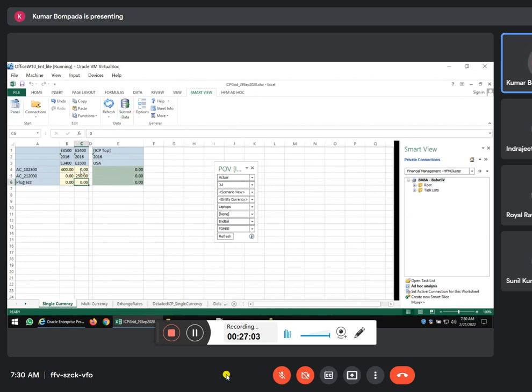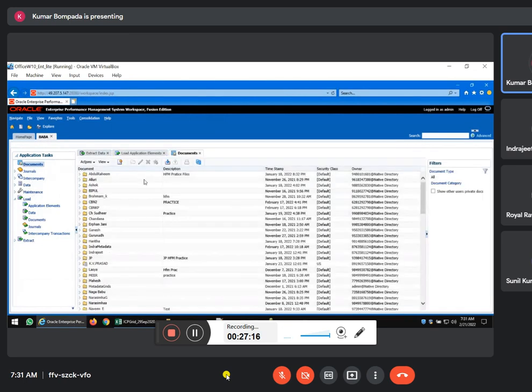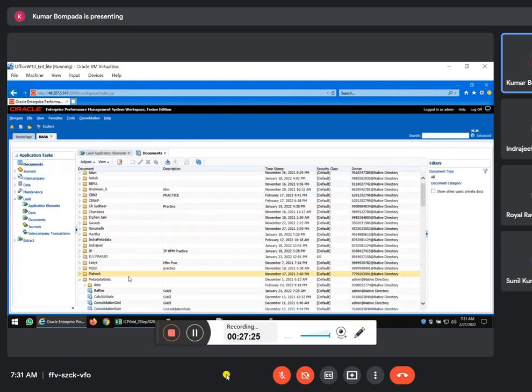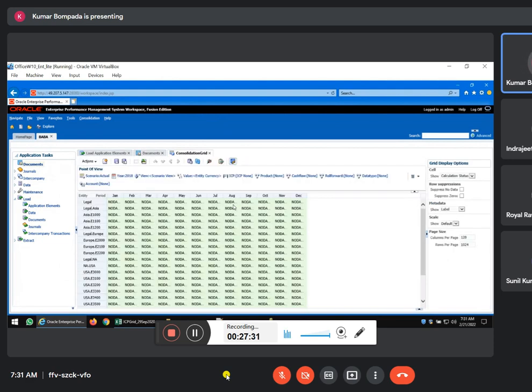So this is 2016 July. Go to process management, or you can always use your consolidation grid. Expand, where is metadata? Metadata grids. So consolidation grid, 2016 July. Yes, we'll take 2016 July.